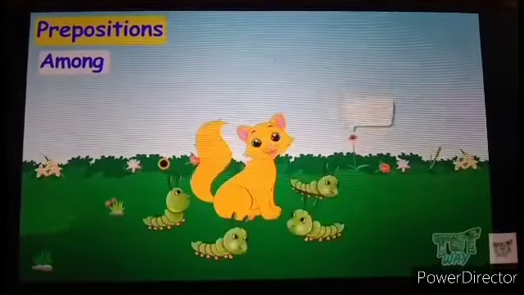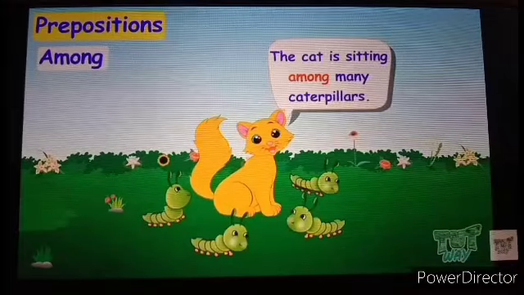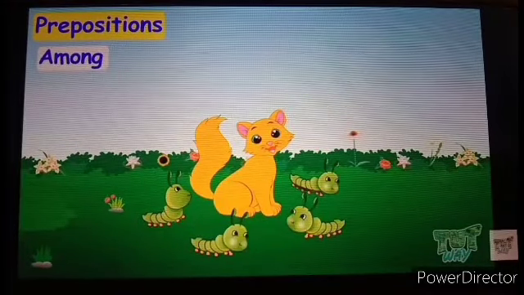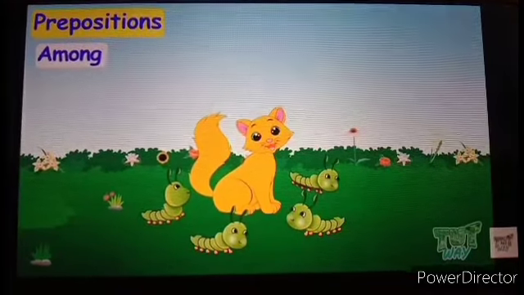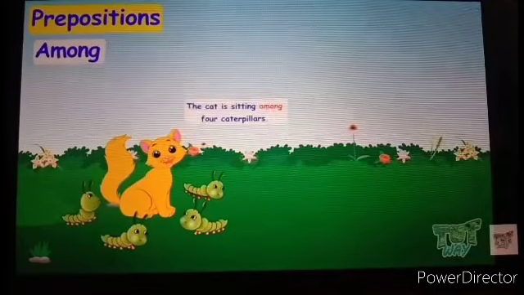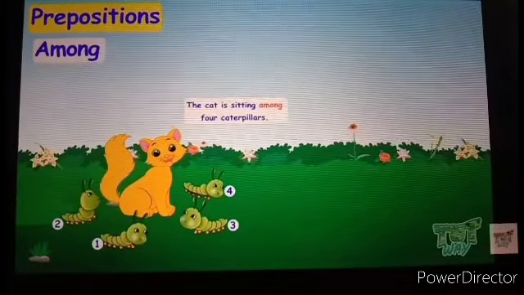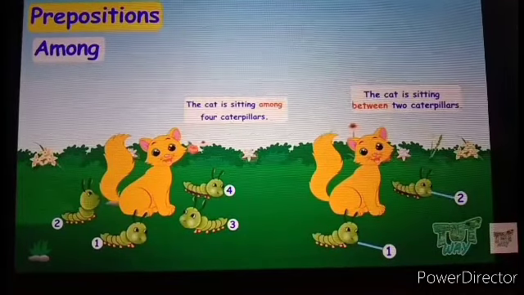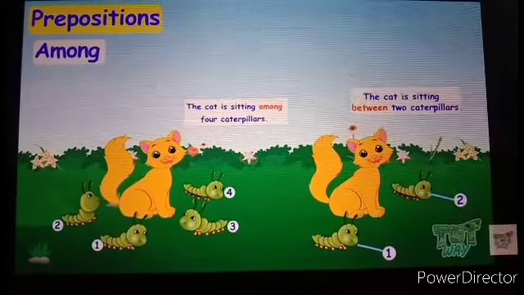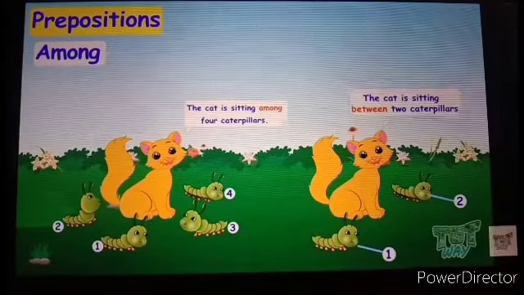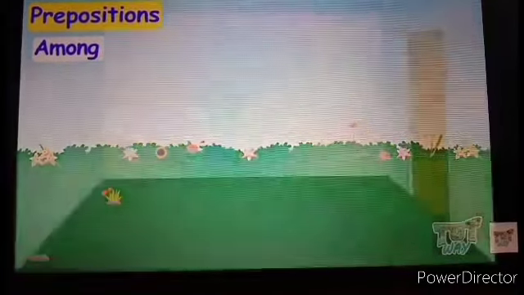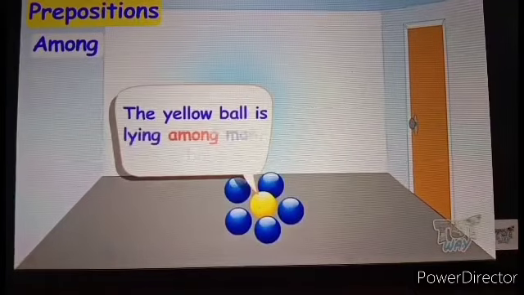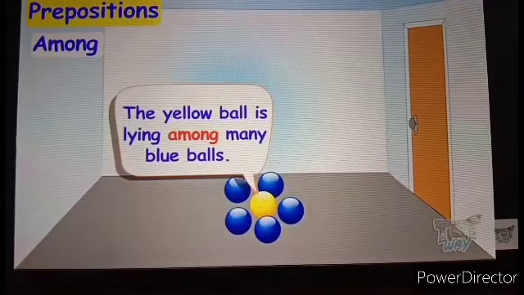The next preposition is among. For example, the cat is sitting among many caterpillars. The cat is sitting among four caterpillars. The cat is sitting between two caterpillars. Here, the prepositions between and among. The yellow ball is lying among many blue balls.